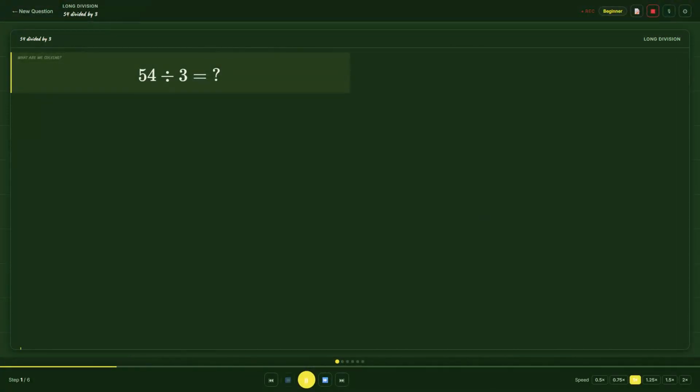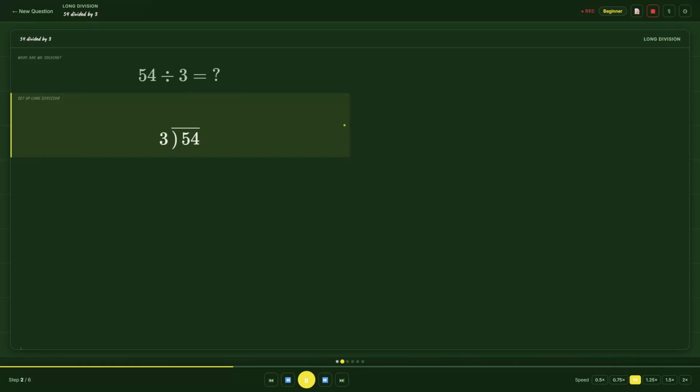Hey there, today we are going to split 54 into 3 equal parts. Let's find out what number we get. Let's set it up. We write 54 inside the long division house, and 3 goes on the outside. The 3 is the number we split by.